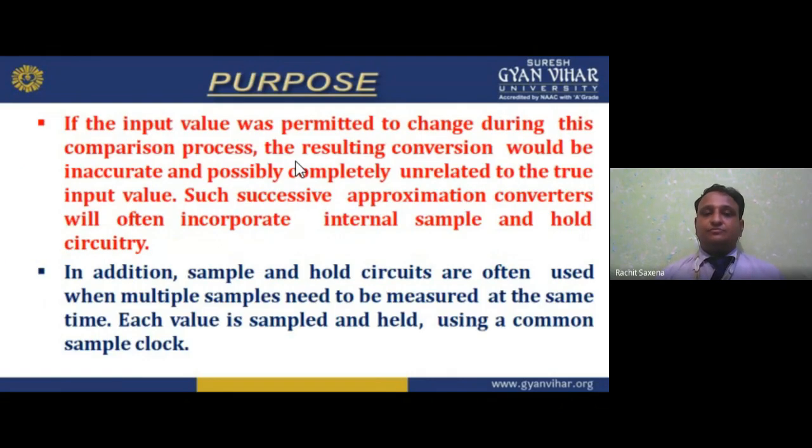Now, the purpose, again. If the input value was permitted to change, meaning if I am giving some input value, for example 5, and it is permitted to change, that means we can change it.